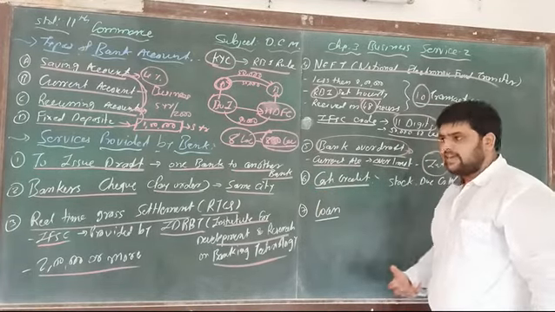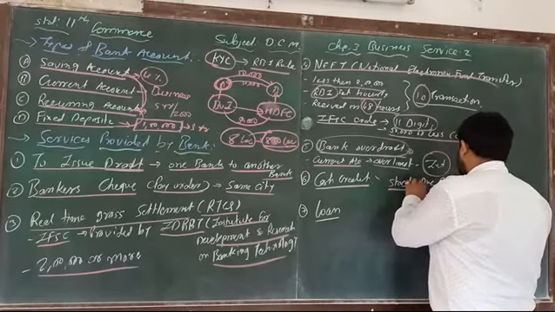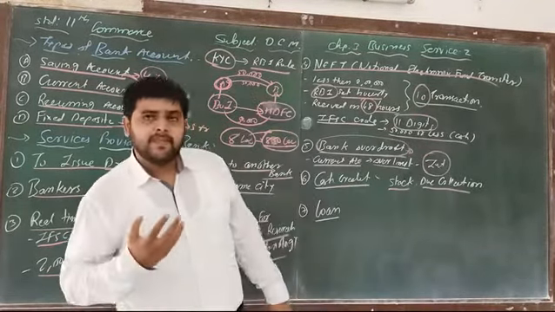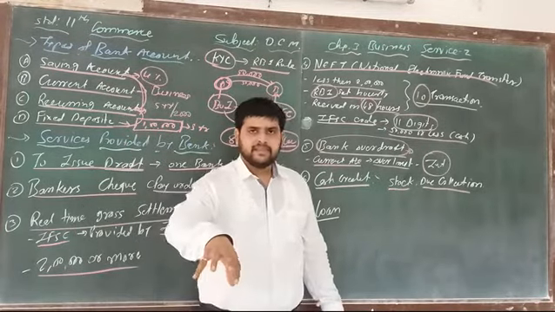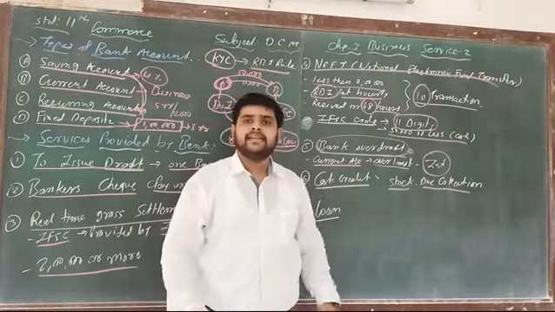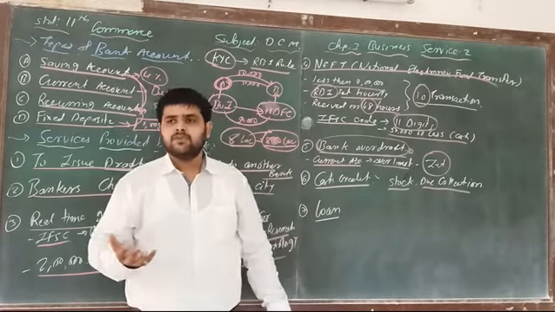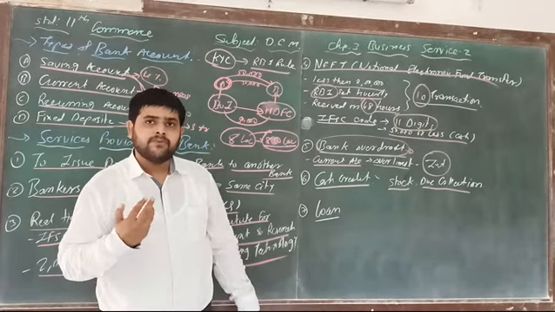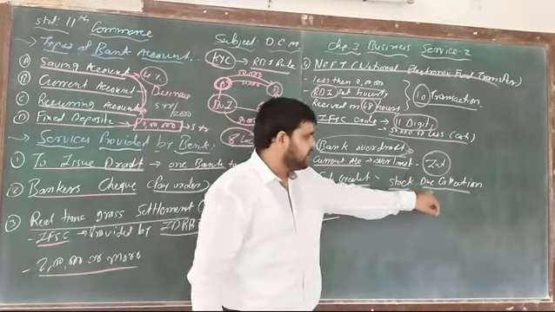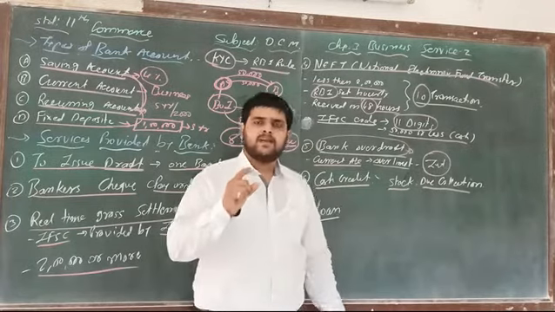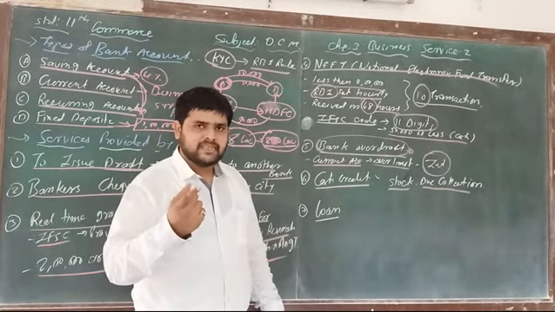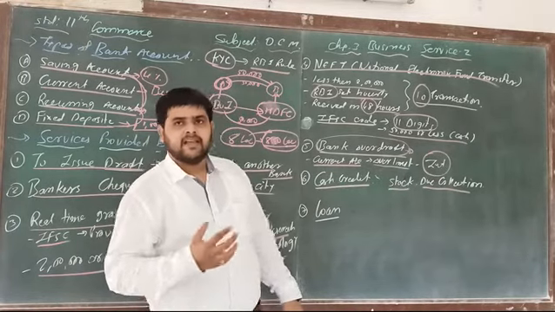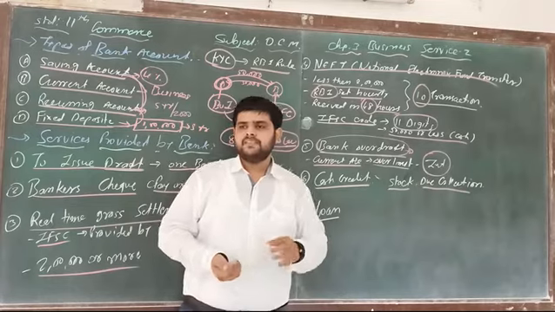So what do you mean by cash credit? On the basis of stock and due collection. Here, for any businessman, on the basis of stock as well as due collection, it means the debtors, the persons from whom money has to be collected, that is called due collection. On the basis of stock and due collection, the bank provides some amount of money to that particular businessman, that is called cash credit.